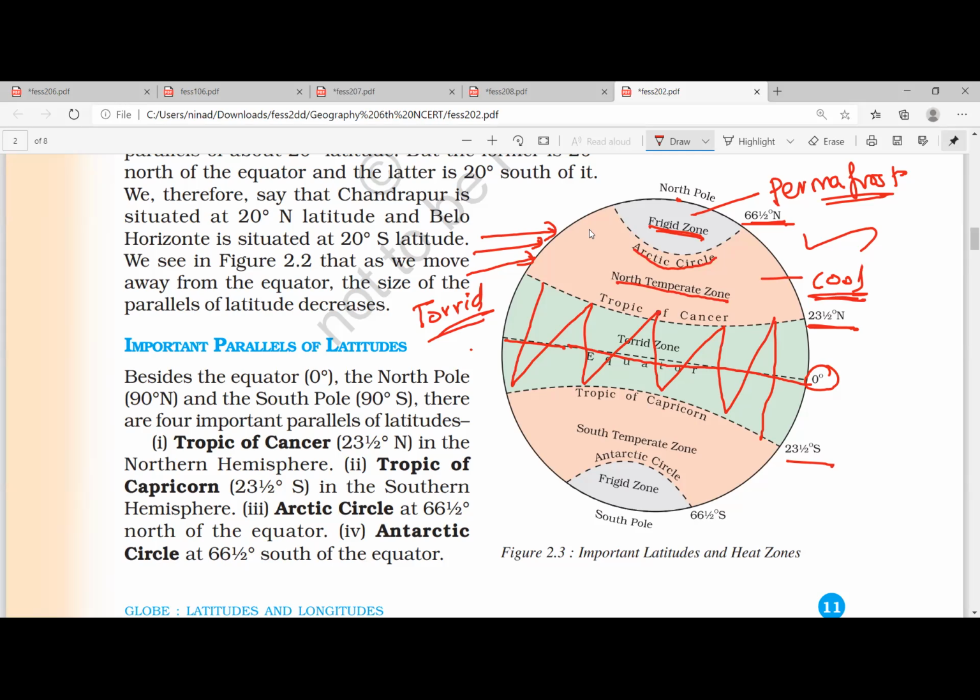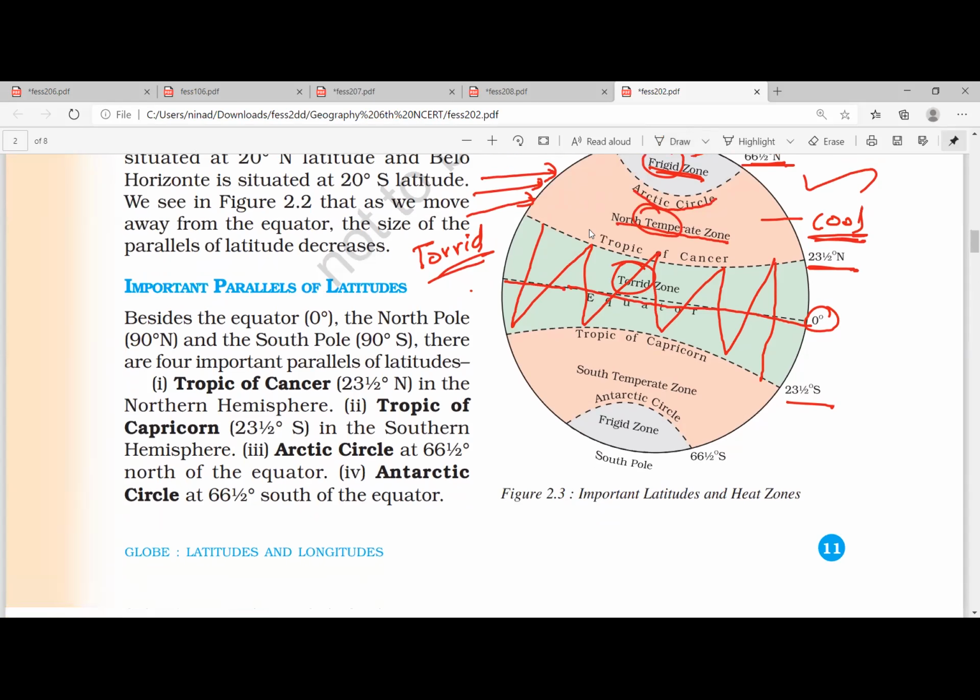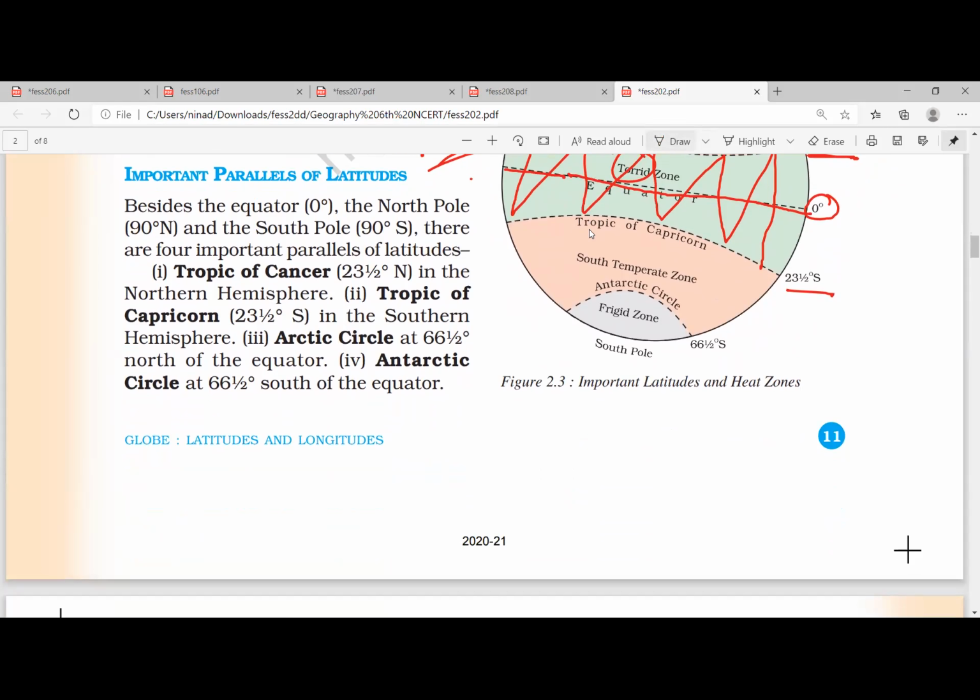So these are the heat zones. What are the heat zones? The frigid zone is there, the temperate zone is there, then the torrid zones are there. Likewise in the southern hemisphere also. So what determines this? The latitude determines this. So the important latitudes are the Tropic of Cancer, the Tropic of Capricorn, the Arctic Circle, and the Antarctic Circle.